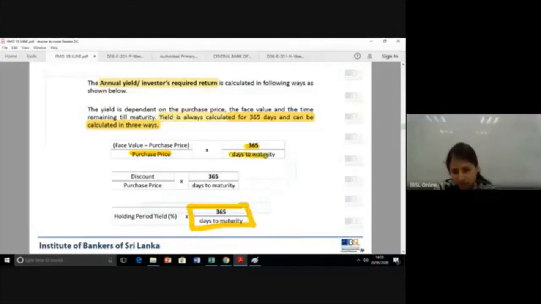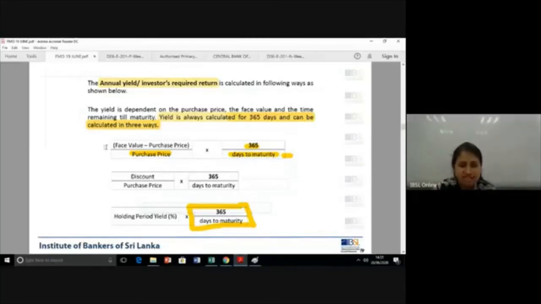Now days to maturity is the time that is left till the instrument matures. If it's a newly issued instrument, think of a 91-day treasury bill, time to maturity is 91 itself. But as you hold, days to maturity will be shorter. Okay.